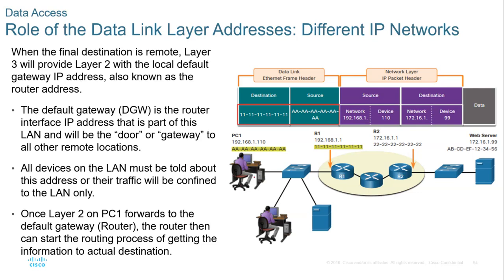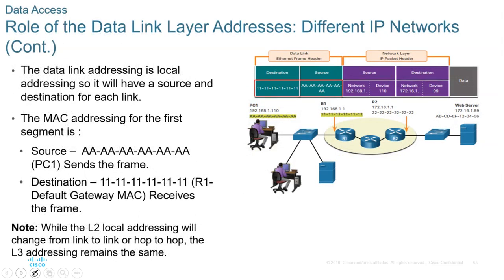This is what I was explaining: at the time when this computer wants to communicate with the web server, the source MAC address is this, and the destination MAC address is going to be this. When this server receives it, the source MAC address will be this, and the destination MAC address is going to be this in the frame, but the IP address remains the same. It's not going to change in the packet.